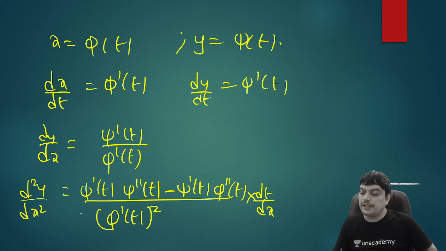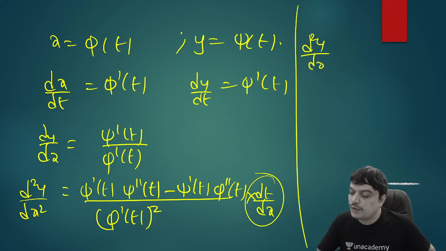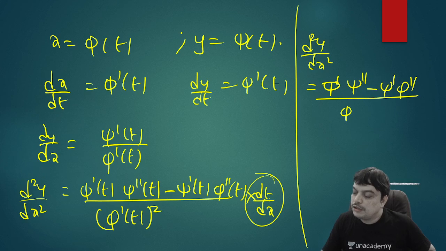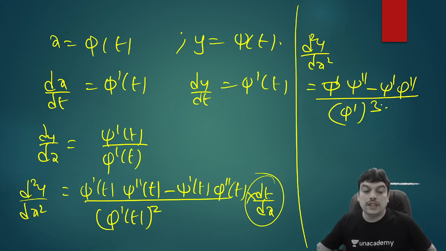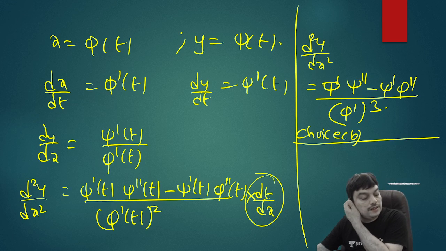And after this, already you know dx by dt is phi dash of t. So dt by dx will be reciprocal of that. When you write that here, the result will change to d square y by dx square is equal to. So you can write phi dash into psi double dash minus psi dash into phi double dash divided by phi dash whole square is there, and this is 1 by phi dash of t, so it will become whole cube. So therefore, you can see that choice B is the correct answer for this. Choice B is the correct answer.